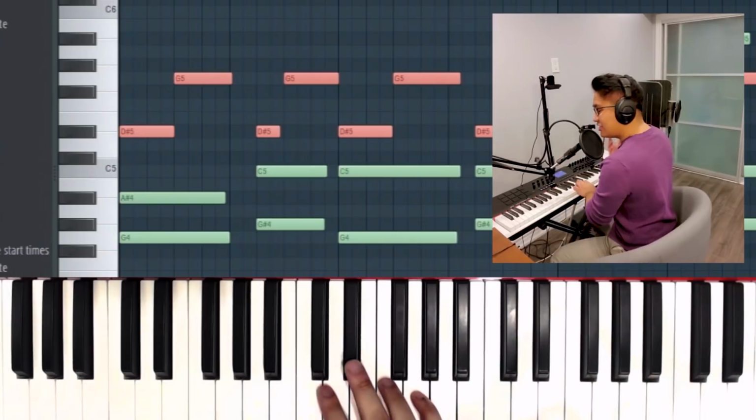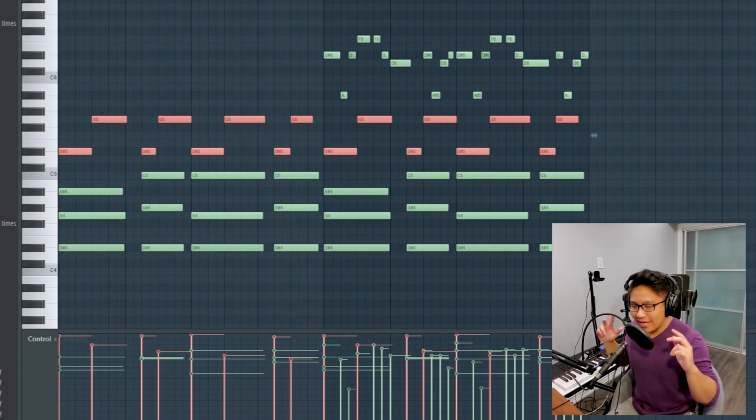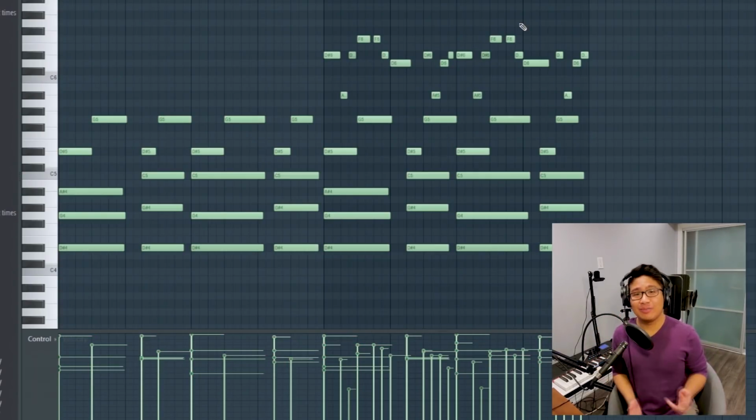It's just 2 notes, E flat and F, we're just moving in between those. And the simplicity of it is what makes it so catchy. It's not a hard melody to sing, which means it's easy for people to sing along to it.